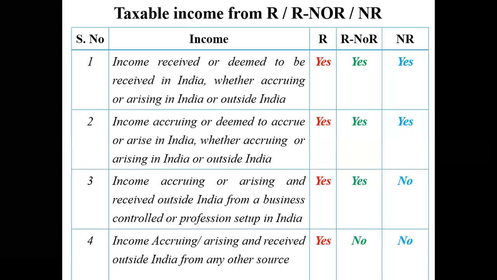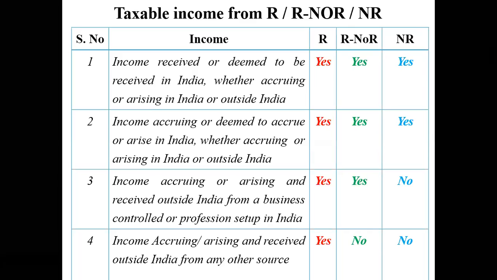I will give you the reference for this. The reference is case 1 as what we discussed yesterday. Is the business controlled from India? If you can see that the business is controlled from India, and that is the reason the resident as well as the resident but not ordinary resident are also liable to pay tax. The non-resident need not pay tax because anyway it is earned outside India, it is also received outside India, irrespective of from where the business is controlled. For the last category, that is non-resident, even if the business is controlled from India but the income is received outside India and earned outside India, that particular person is not liable to pay tax.